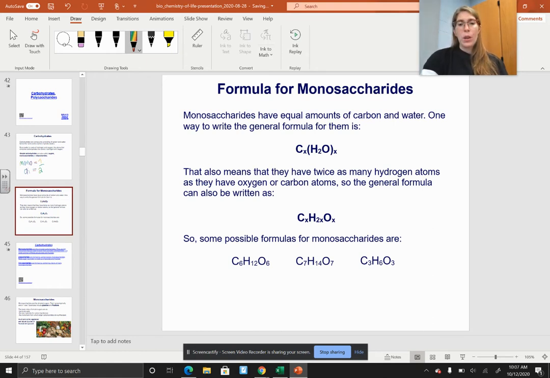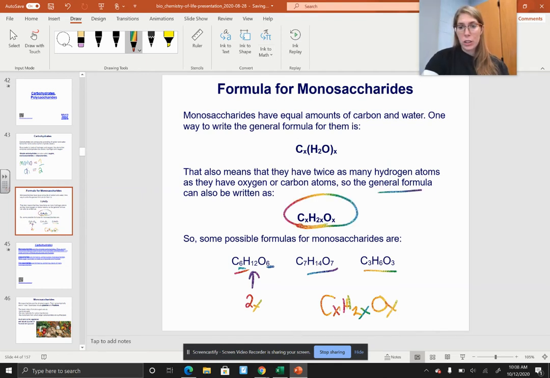CxH2xOx. Now, the way that I like to say this is that they have twice as many hydrogen atoms as they do oxygen and carbon. So your carbon and oxygen will equal each other, just like here, C6O6, but your hydrogen is 2x. So 6 times 2 is 12. You can see it here, 7 and 7, 14, 3 and 3, 6. So these are carbohydrate formulas. CxH2xOx, just like this. This is our general formula for monosaccharides.